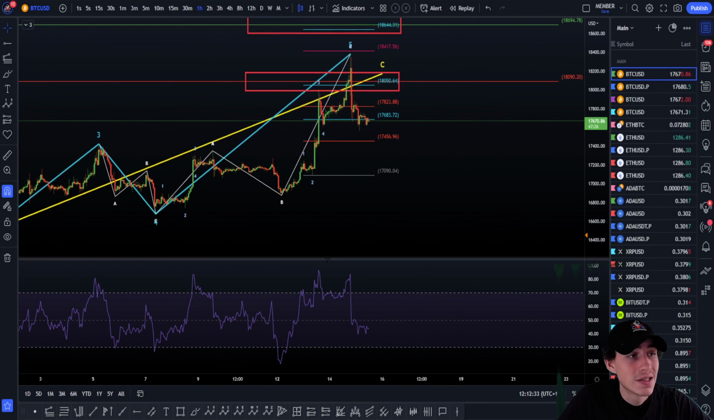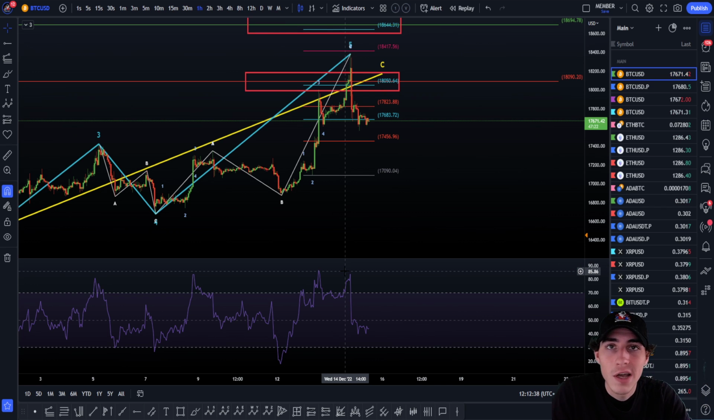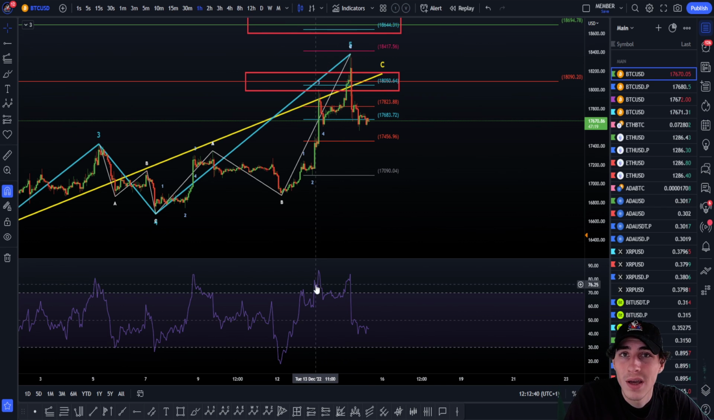Simply because we didn't get any divergence on the top. Yes, I'm not using the RSI only to look at divergence. I don't care about this. I'm using the RSI to count the waves.